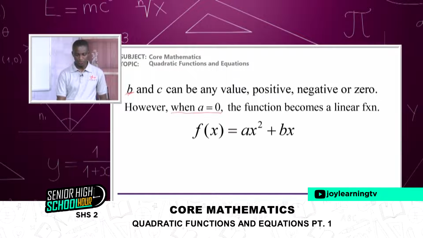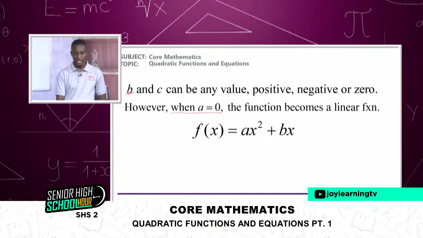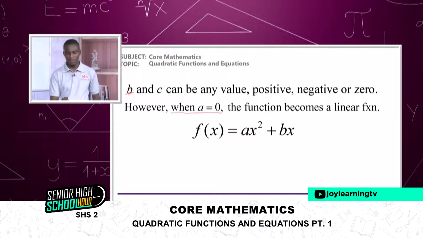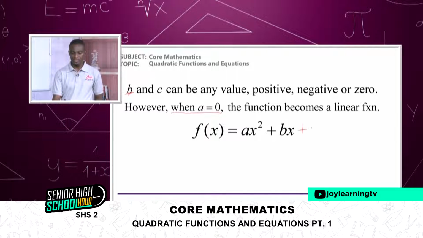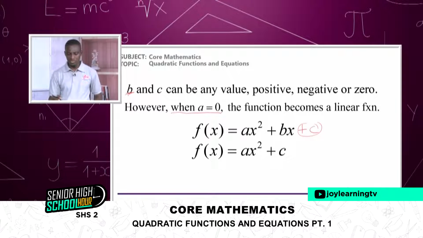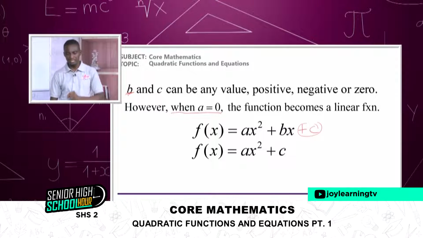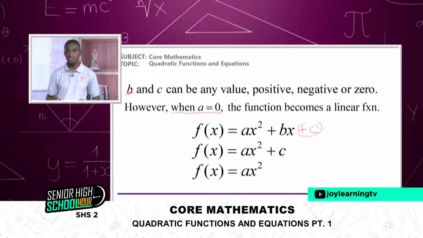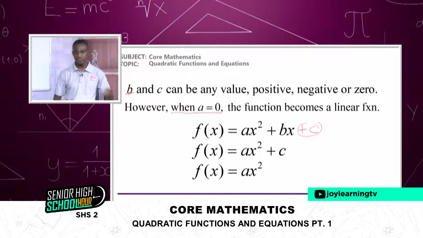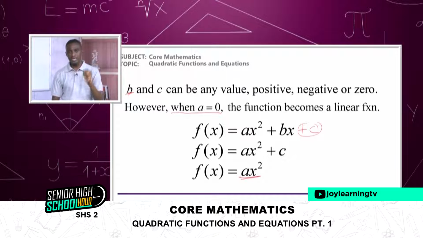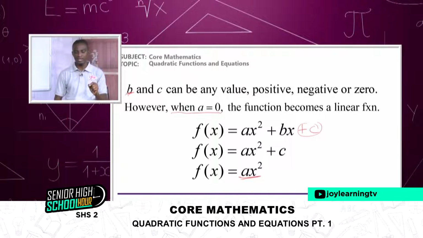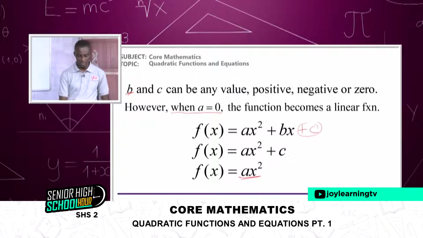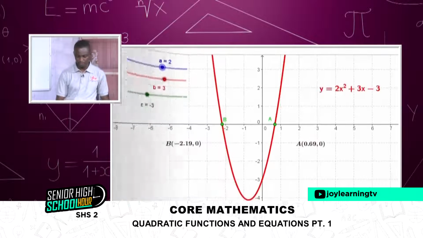So if you look at the example that I have here, f of x is ax squared plus bx. And again, when b also goes to 0 and we have ax squared plus c, it is still a quadratic function. We can also have a situation whereby b goes to 0, c goes to 0, and it is still quadratic. But when a becomes 0, then the whole thing ceases to be a quadratic function.